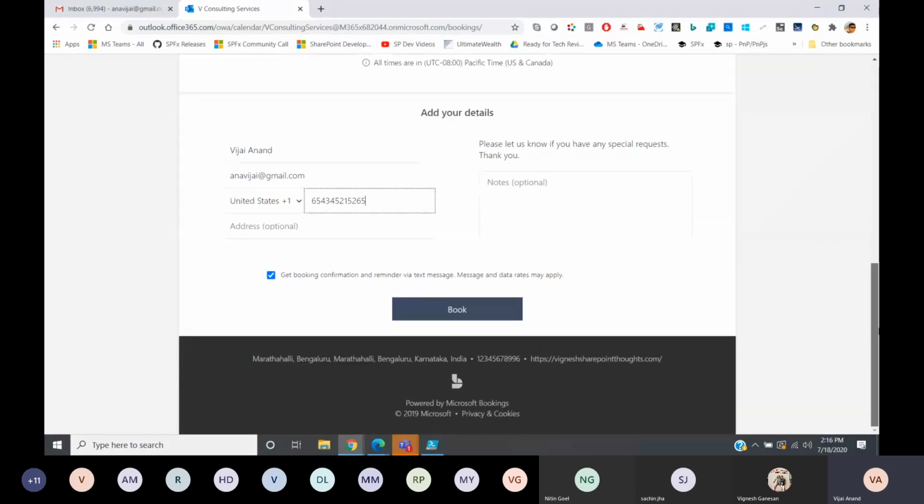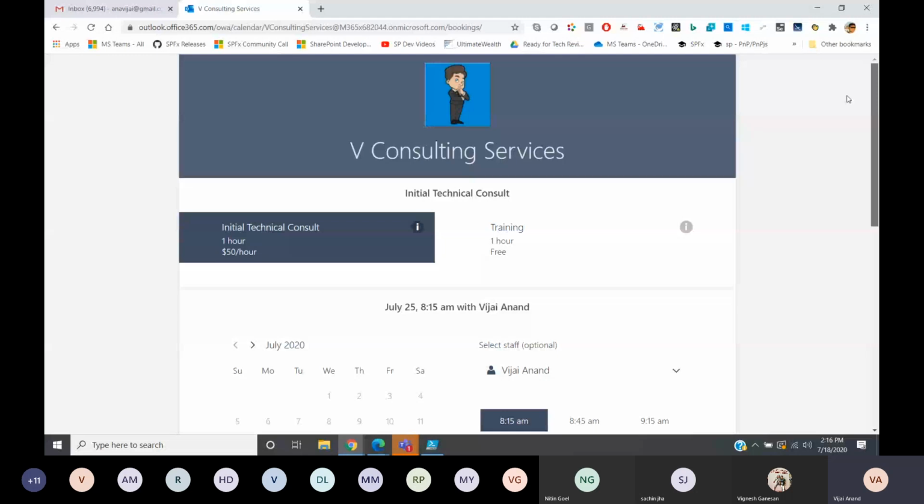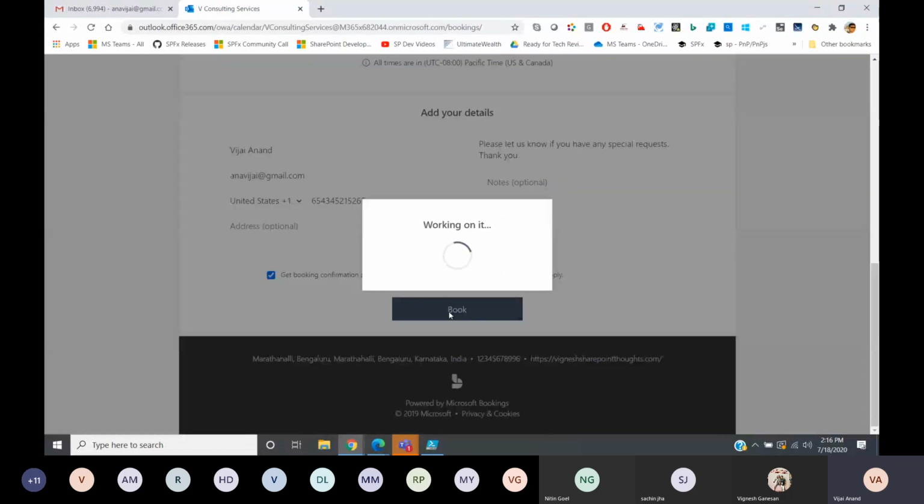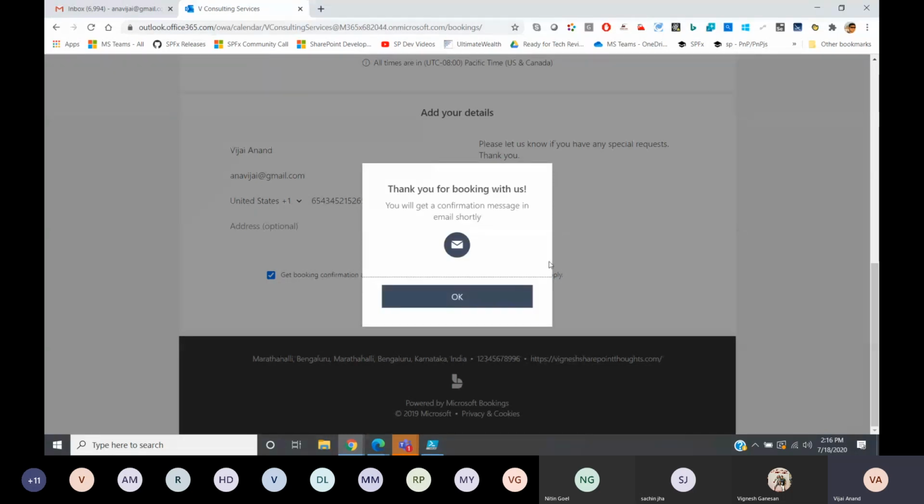So you can see all this information on this page, whatever business information that we have provided, the address, phone number, URL, and all those things will be available on this page. And now I'm booking this appointment. So I'll just click on book. The customer will receive an email notification and it books, and it will also send the meeting invite. And the staff is myself, Vijay, so I will be getting the appointment details over there.